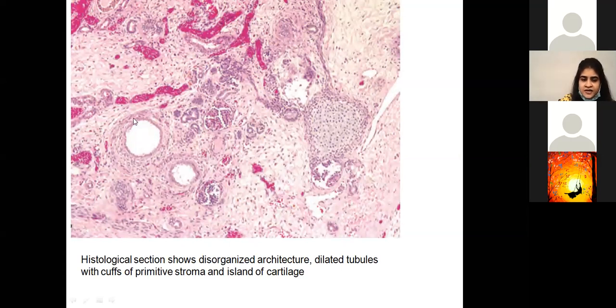Number two, there are dilated tubules with cuffs of primitive stroma, and you have islands of cartilage. An island is basically when they're not connected to anything, they're free on either side. So this is an island of cartilage, and here is your dilated tubule. Generally, there is a disorganized or distorted pattern that we can see on this slide.